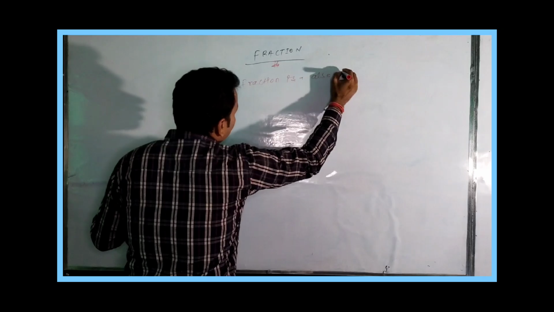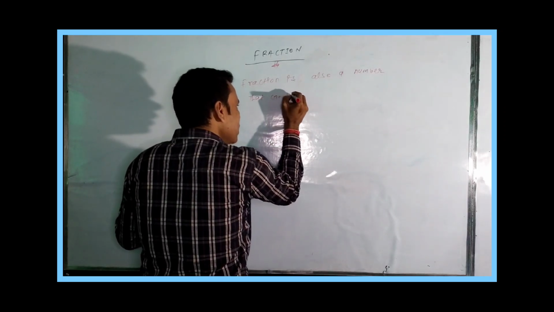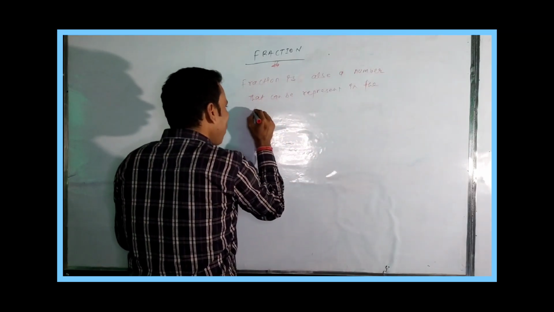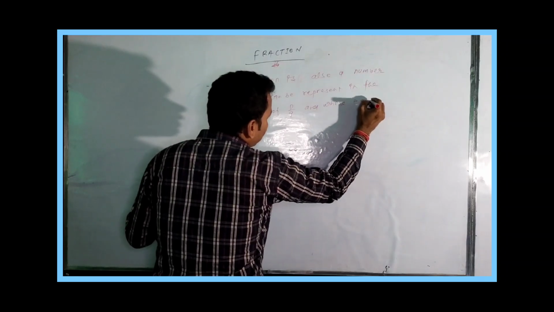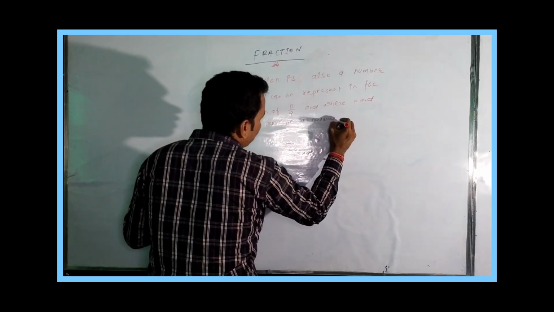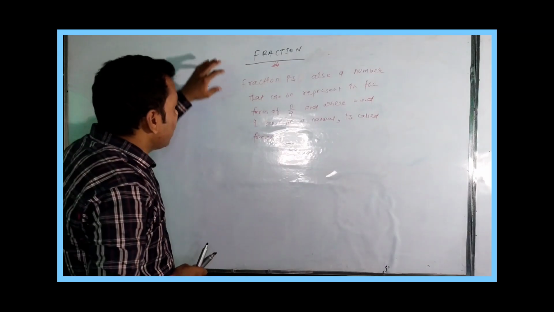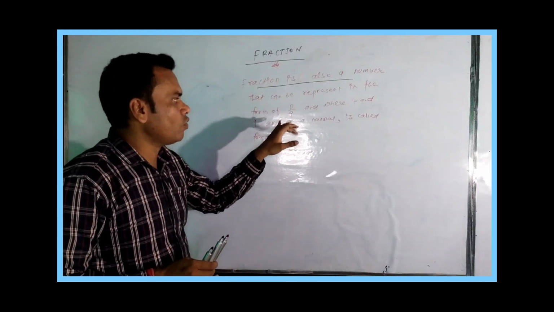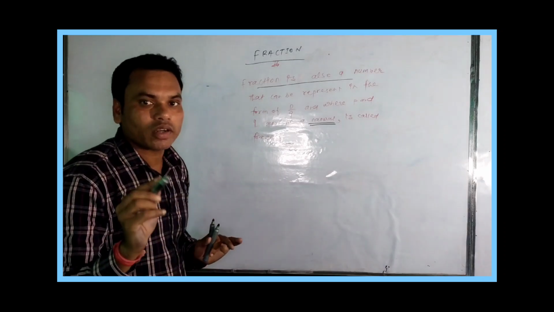A fraction is also a number that can be represented in the form of P by Q, where P and Q must be natural numbers. That number is known as a fraction.